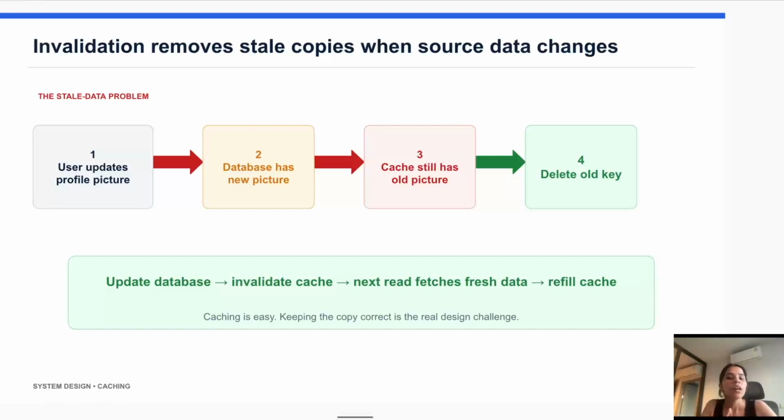To solve this problem, one of the common approaches is, first we update the database, because that is the source of truth. Then we delete the data from the cache, because it is the old data, or we can say the data is not fresh. Now the next time someone requests the profile, the application first checks the cache, and the data is not found in the cache, so it fetches the latest data from the database, stores the new version in the cache, and then returns the response to the user. So this is why TTL and cache invalidation are important.